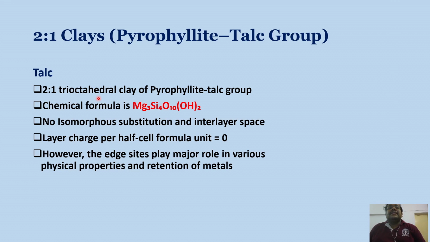I have discussed it in the first part of this inorganic soil colloids series, why the presence of divalent magnesium is necessary for producing the trioctahedral structure. And also there is no isomorphous substitution and interlayer space in case of talc. So the layer charge per half cell formula unit is 0.